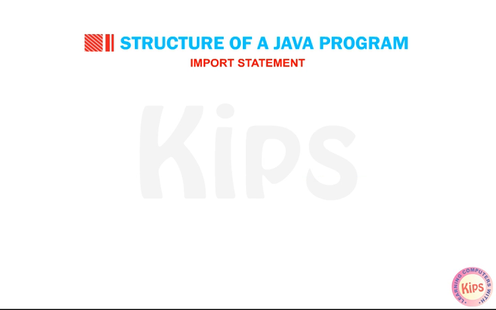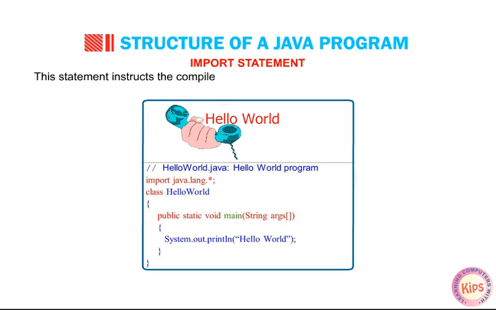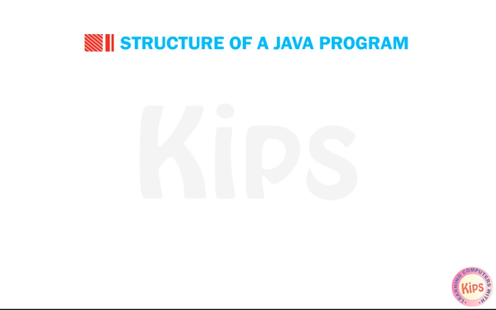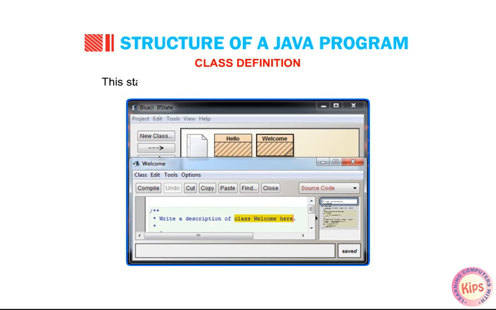Import statement. This statement instructs the compiler to load particular classes that are defined under the package. This helps in easy execution of the program. Example, import java.lang.*. Class definition. This statement is used to define the class for the program. It is a compulsory statement. Example, class Welcome, curly braces open, curly braces close.